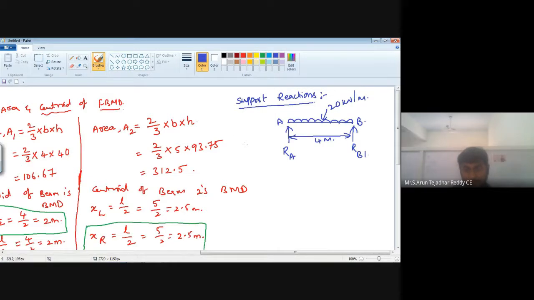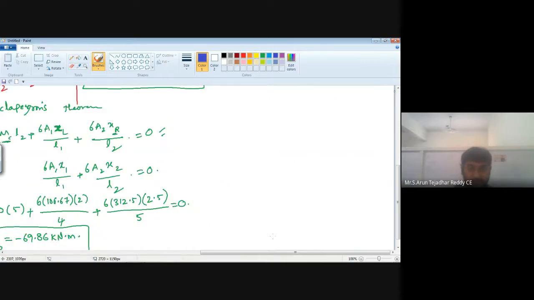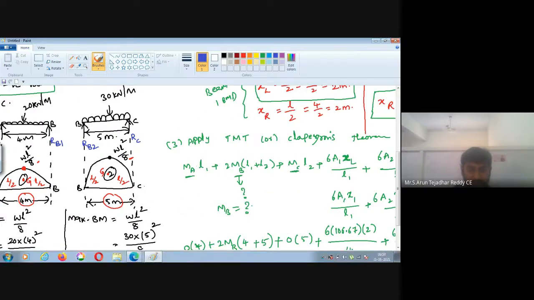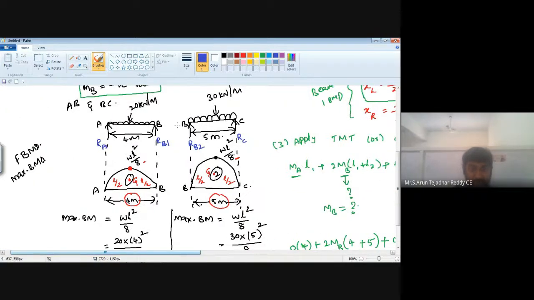That is by applying the equations of equilibrium. And one more point here. See, just now we calculated our MB value, that we got minus 69.86 kilonewton meter. So in the same way you can mention the direction here at point B, and here also we have point B. Give the direction. Now the value is 69.86.